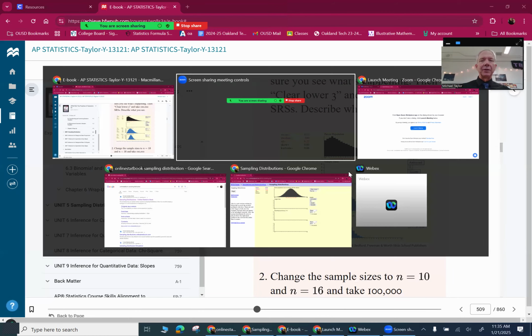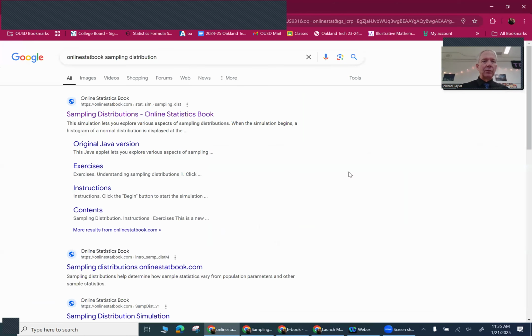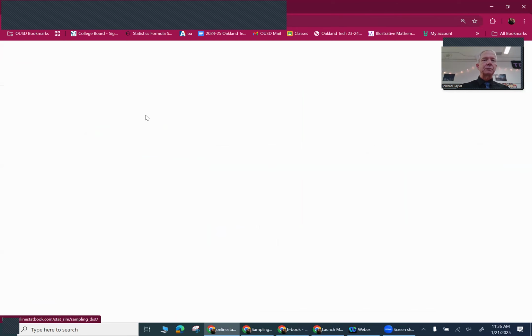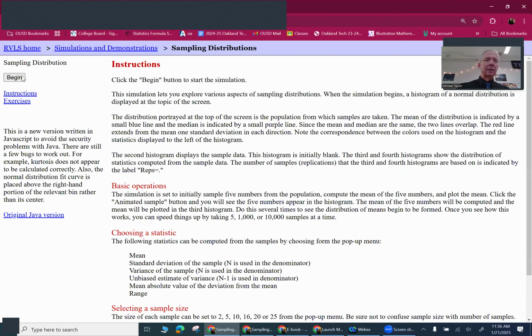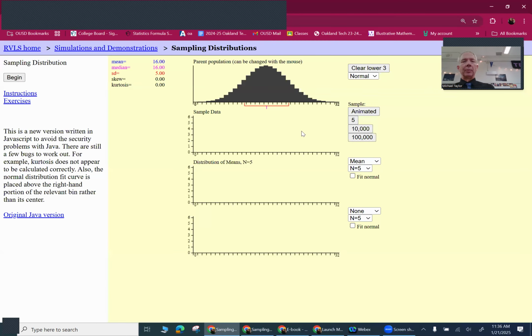The way I found it was I literally went to online stat book sampling distribution. I looked that up. I'll try to put the link out here. When I clicked on that, it brought up this thing. And then if I hit begin, it's exactly what the picture in the book is. So this is a normal curve. What this shows is I'm going to randomly grab 5 things out of this. The center of my mean here of the normal curve is 16 and my standard deviation is 5.